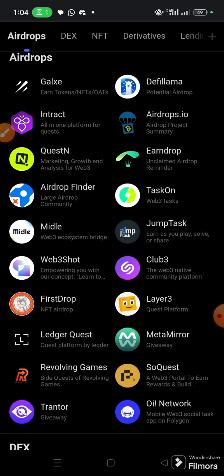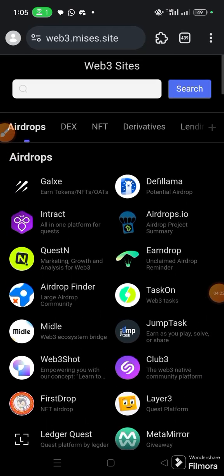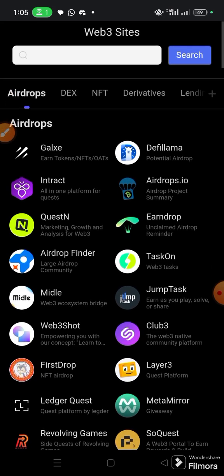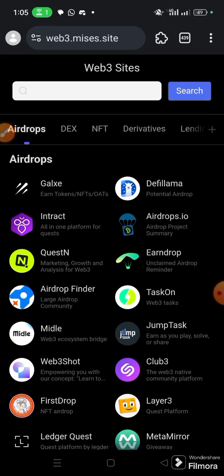Layer 3 is not that popular. Okay, I'm not seeing it here, but Galaxy, this one's very important. Question N, Task On, this one. So you see these are well-known and genuine platforms that bring opportunity for you to participate in airdrop. So you can see how rich the browser is.